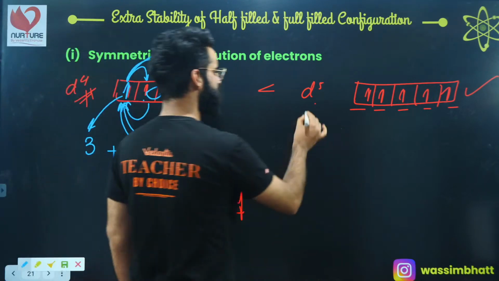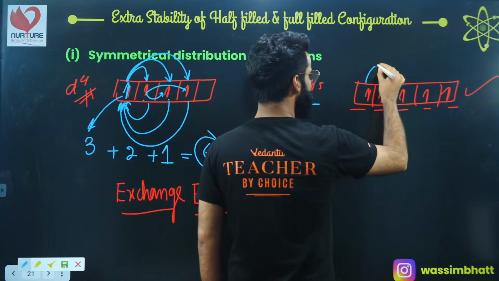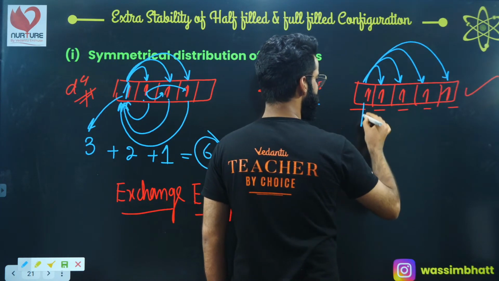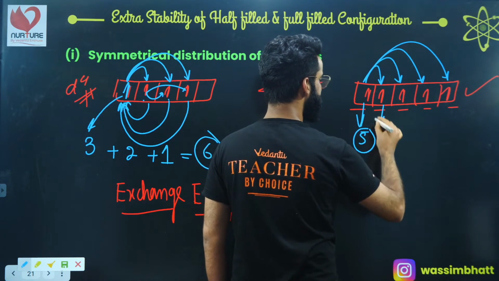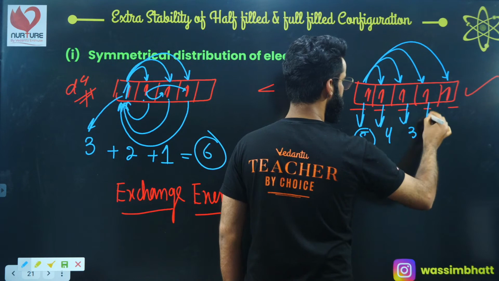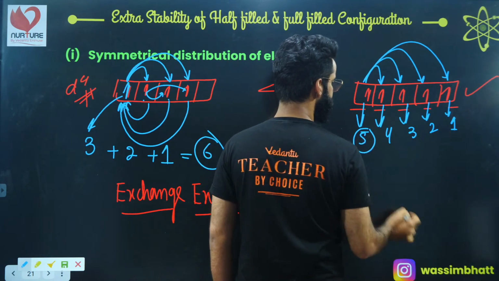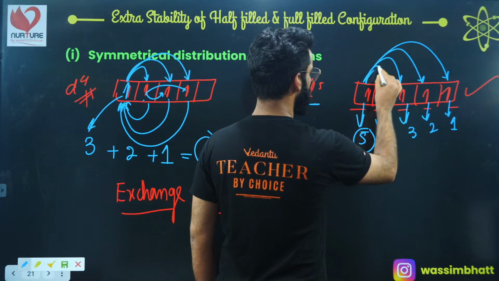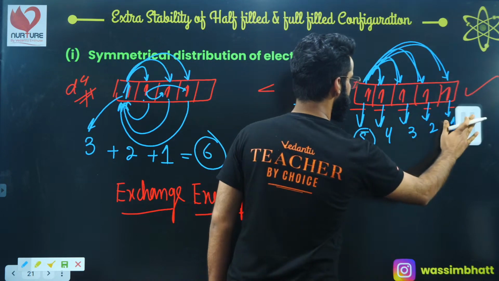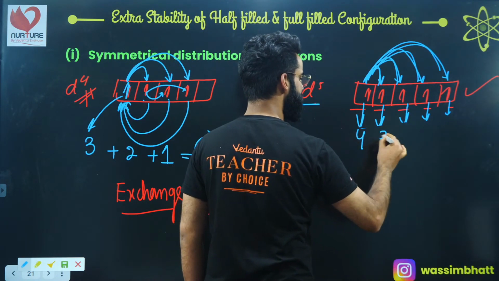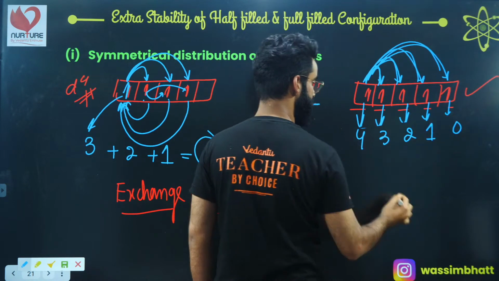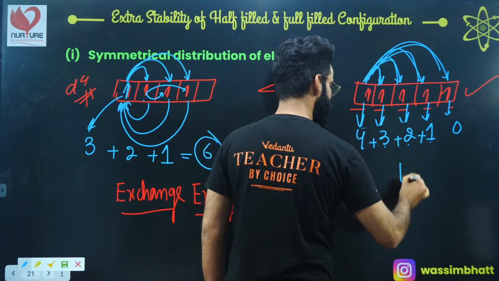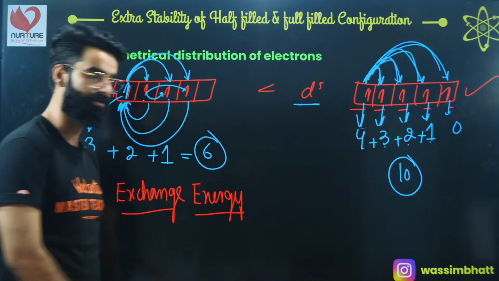Similarly, if I talk about D5 configuration, how many exchanges are possible here? This electron can exchange its position with this one, right? In case of D5 configuration, wait, I made a mistake. There are 4 exchanges possible for this electron, 3 for this one, 2 for this one, 1 for this one, and 0 for this one. So how many total exchanges are possible in case of D5 configuration? 4 plus 3, 7 plus 2, 9 plus 1, 10. So there are basically 10 exchanges possible in case of D5 configuration.